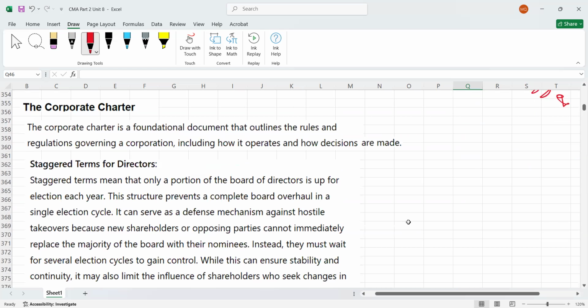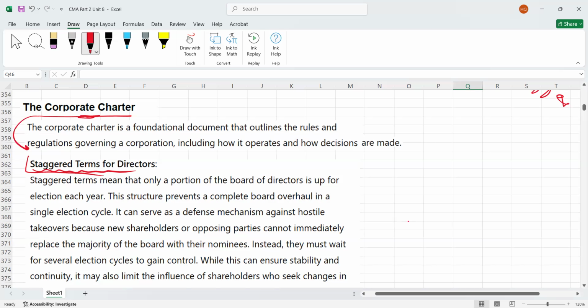Now there is another tactic which we can use, and that is called the corporate charter, also called staggered terms for directors. Let me first explain what a corporate charter is, and then I will tell you how staggered terms for directors work as a defensive tactic.